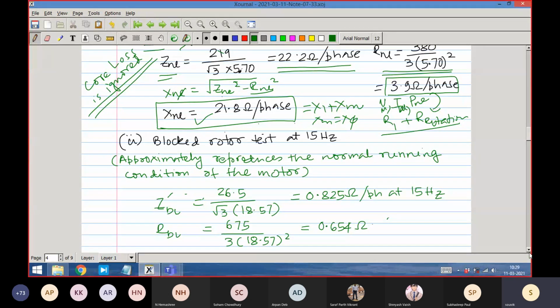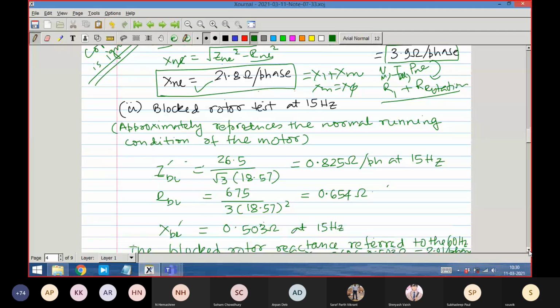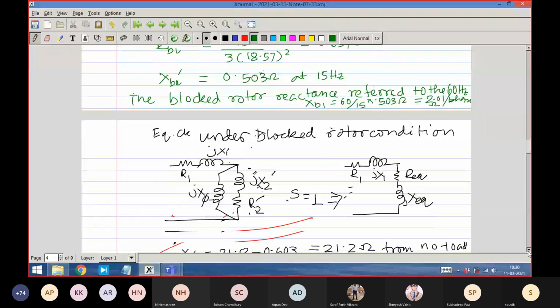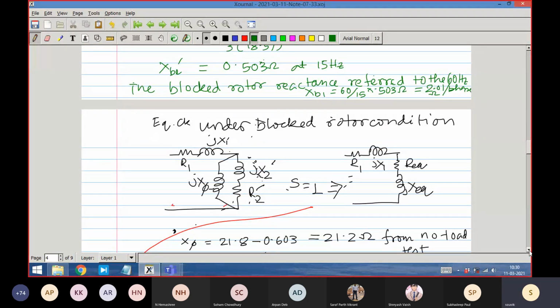The objective is to find X1, but I cannot immediately find it. I have found a combination, which is X1 plus XM, but I do not know how to separate it yet. To do that, I have to go to the blocked rotor test at 15 Hz. Let us see the blocked rotor equivalent circuit first and see if it is reasonable. This is the blocked rotor equivalent circuit, and in this case it contains all elements.